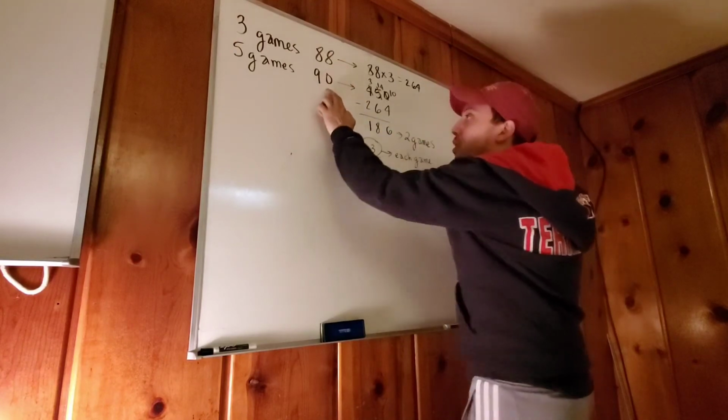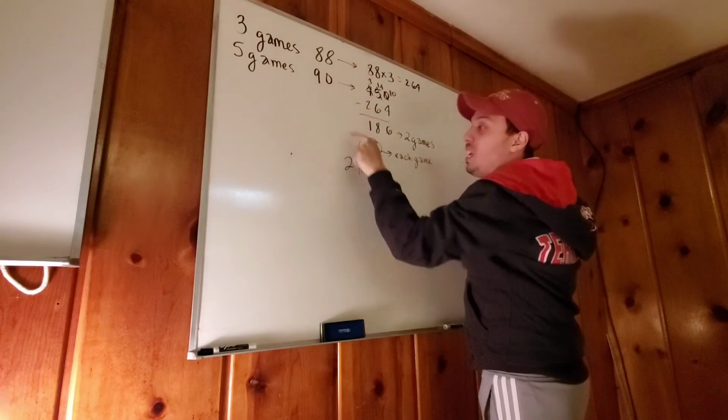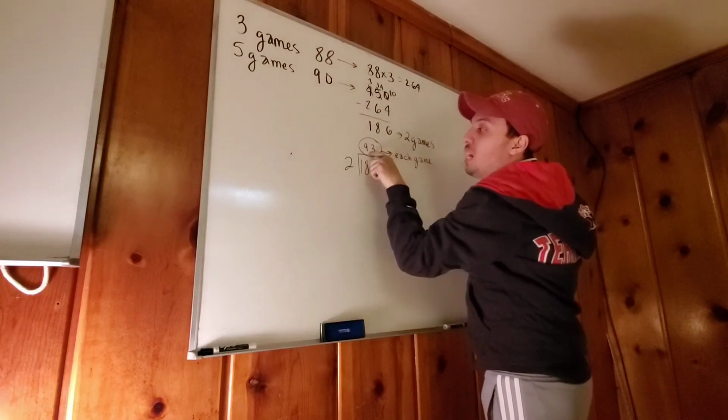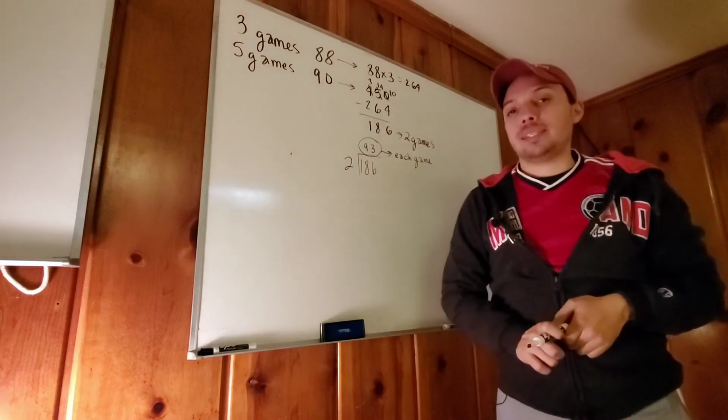So to go from an 88 in 3 games to a 90 in 5 games, he needs to get in the next 2 games a 93 and a 93. That's what he needs to do. And that is example 2.